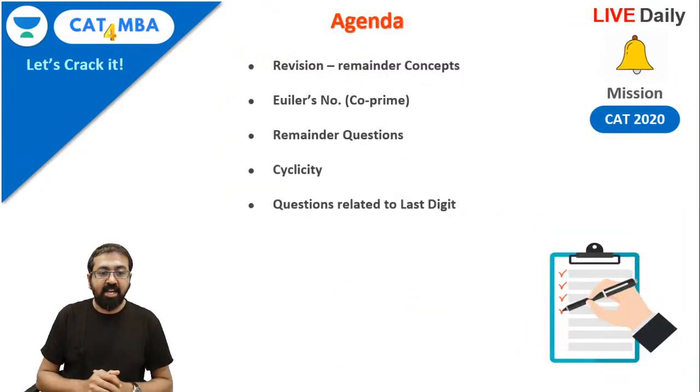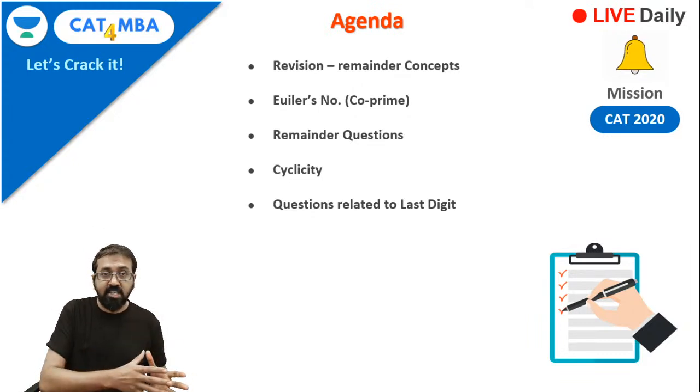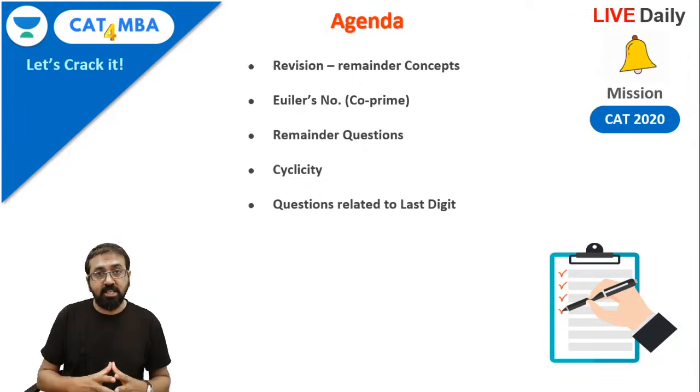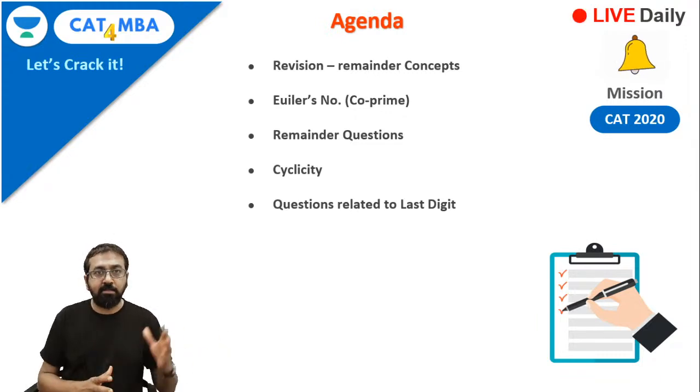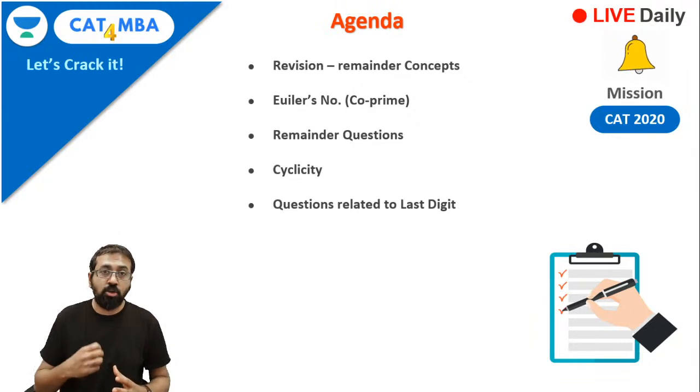Just to quickly brief you about our agenda of this session, we are going to quickly revise the concepts that we discussed in the previous session. This is lecture number 6 of number systems. We have discussed already many concepts in the previous sessions. In case you have missed that, please refer to our playlist of number system and you'll find all those sessions over there. We are going to revise those concepts of number system, remainder concepts, and then we'll look at Euler numbers, which is a very important concept. Then we'll look at some remainder questions, and we'll understand the concept of cyclicity.